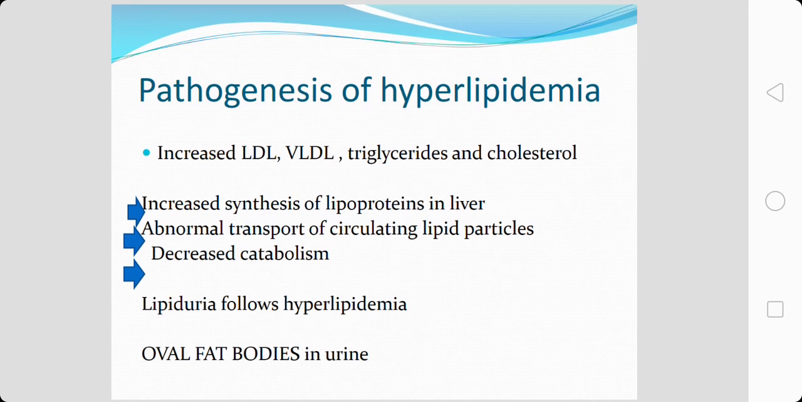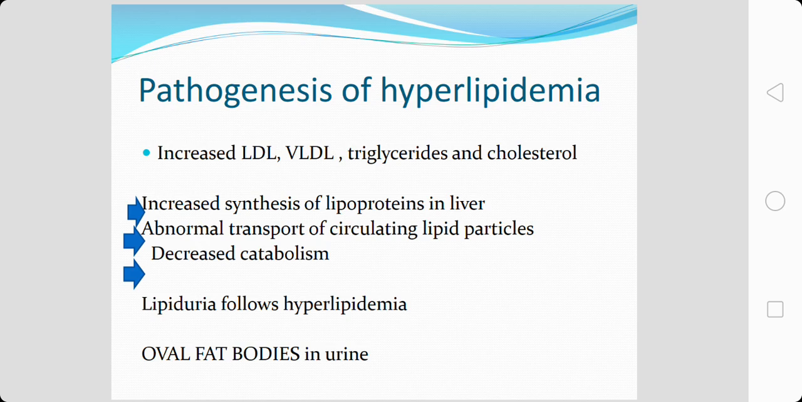Coming to the next feature that you see in nephrotic syndrome, hyperlipidemia. We have noticed that there is increased LDL, VLDL, triglycerides and cholesterol levels in nephrotic syndrome. This is because of increased synthesis of lipoproteins in the liver, along with an abnormal transport of circulating lipid particles. Along with this, there is a decreased catabolism of the lipoproteins or the lipid particles, so that there is a persistent elevation in the lipid levels.